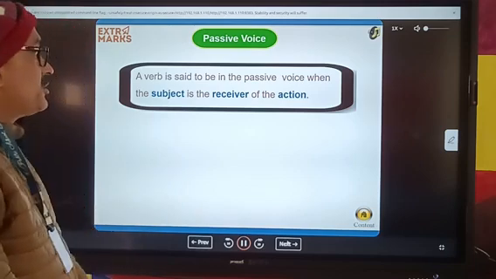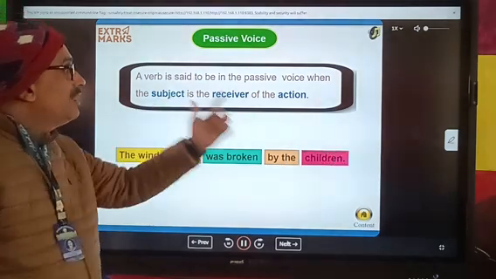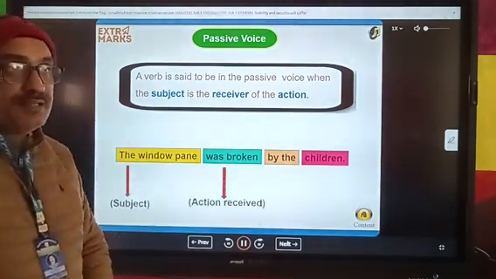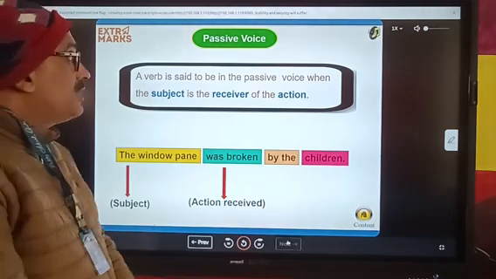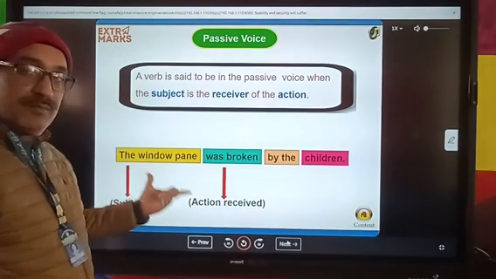Passive voice: a verb is said to be in passive voice when the subject is the receiver of the action. When the subject is the receiver of the action, then it is said to be passive voice. For example, here you can see.